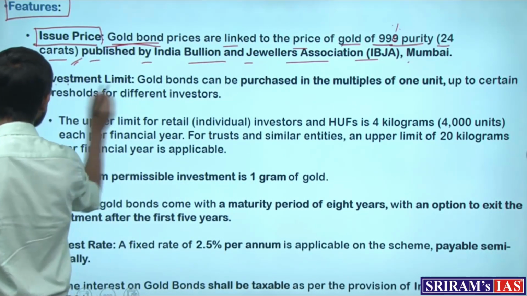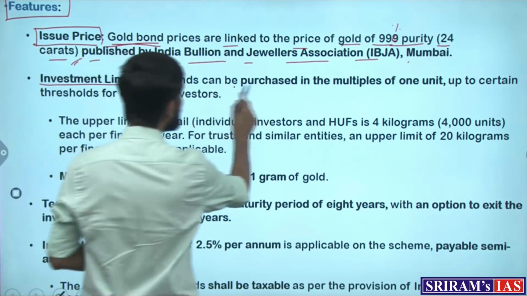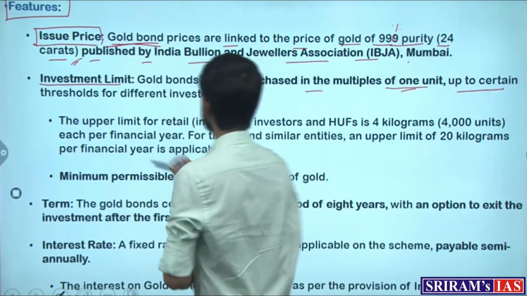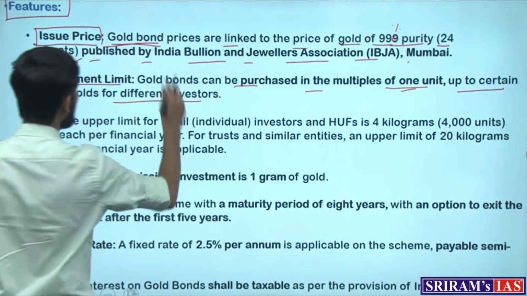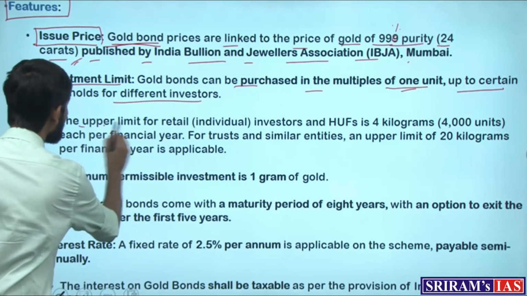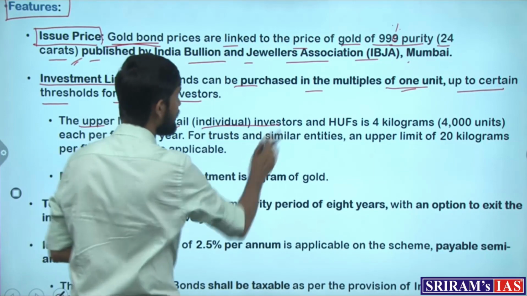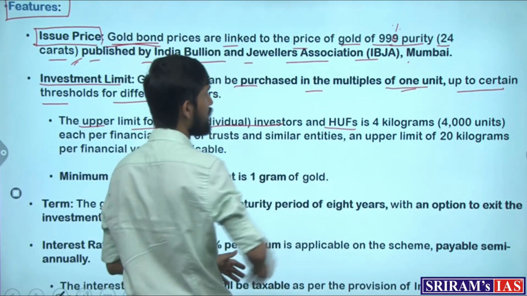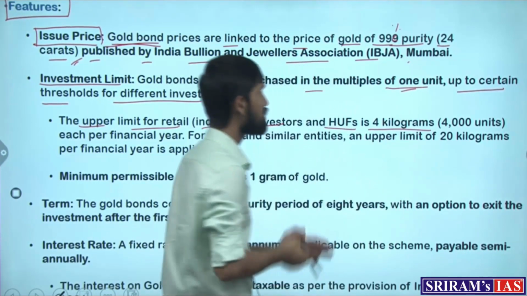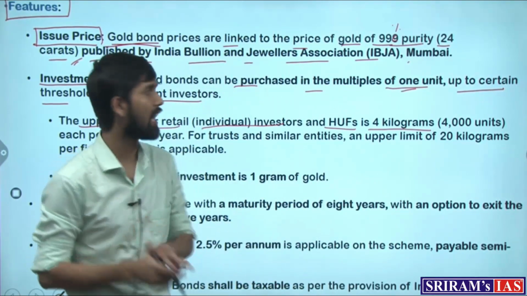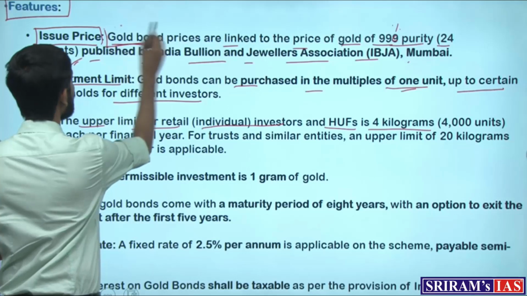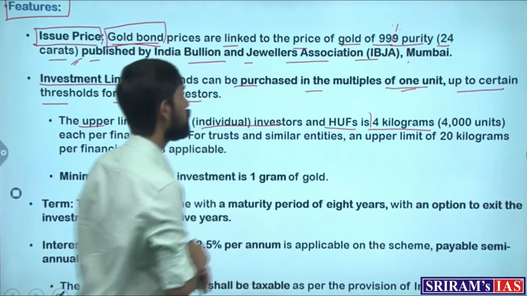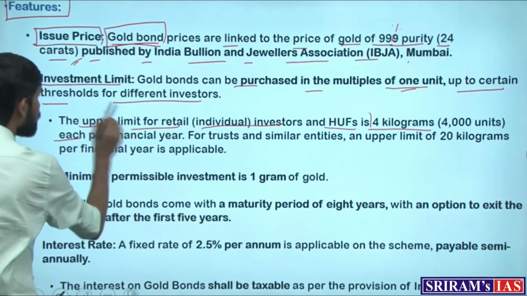And what is the investment limit on the bond? They can be purchased in multiples of 1 unit of gold up to certain thresholds for different investors. The upper limit for retail or individual investors and Hindu undivided families, or what we call HUFs, is 4 kilograms, which means that these entities can buy gold bonds worth 4 kg of gold, or 4,000 units, each financial year.